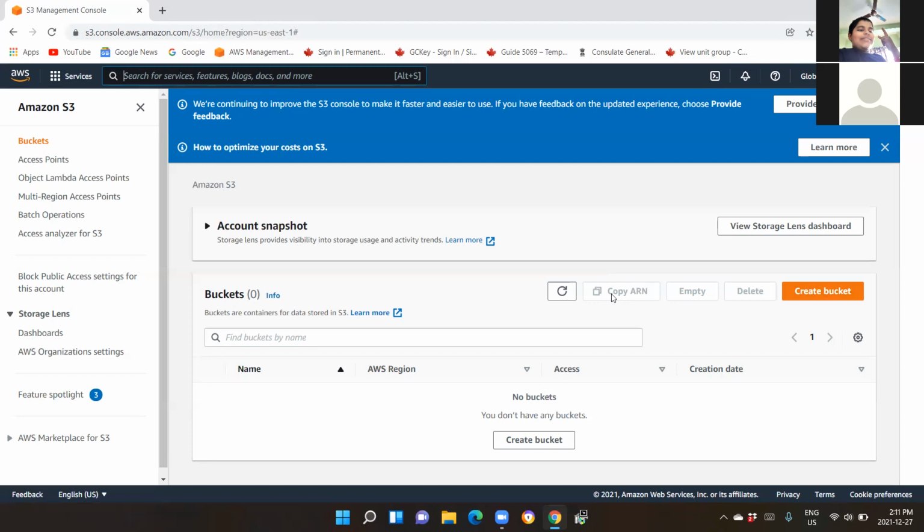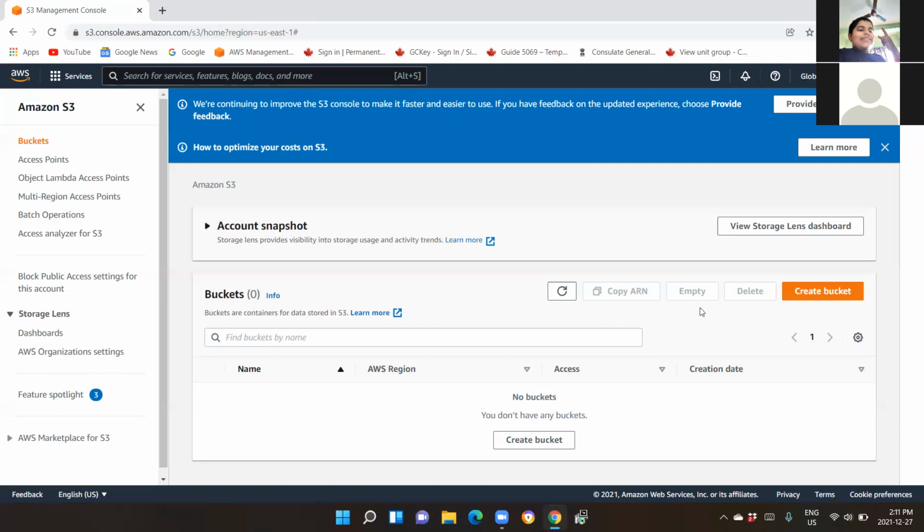If the bucket already contains objects inside it, you would not be able to delete the bucket without making it empty. And hence, there is an empty button. First, you have to select the bucket and empty it, by copying it according to the names. And thereafter, once it is empty, you can go back, select the bucket and delete it. Without emptying, the bucket will not get deleted straight away, the way it used to happen in the older screen.